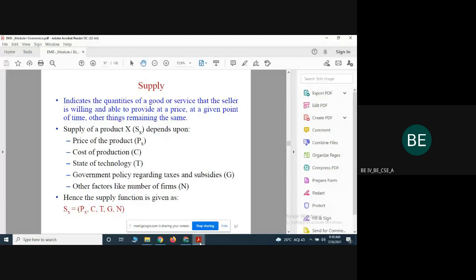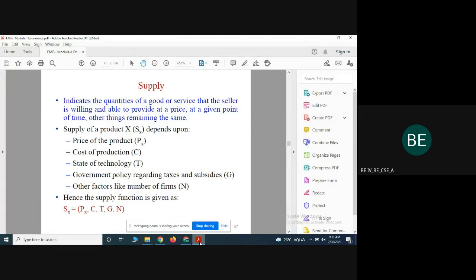Production requires the transformation of various inputs into output and involves the following things. One is wages. For example, to manufacture the product, if a number of people are required, you have to pay them a salary every month.